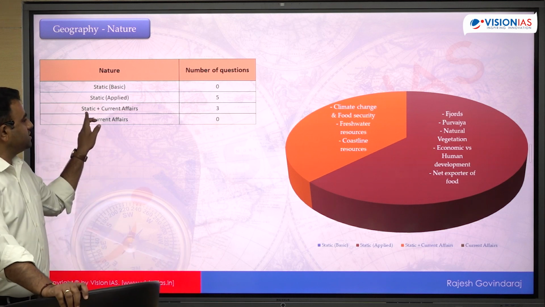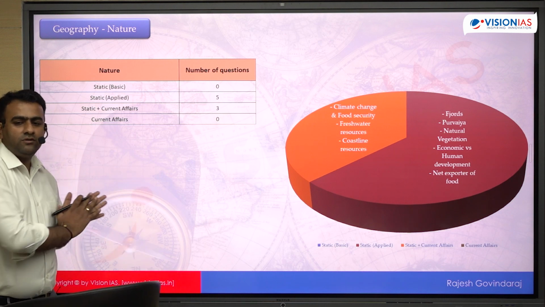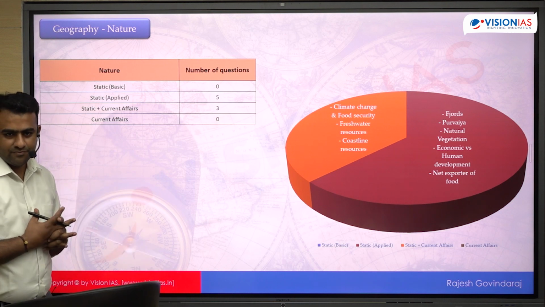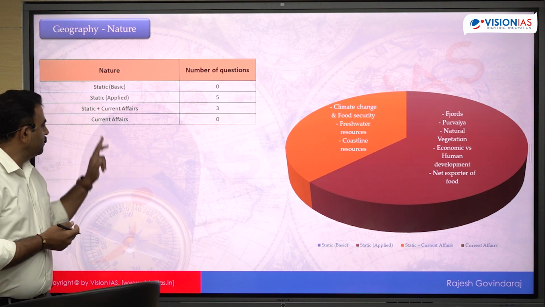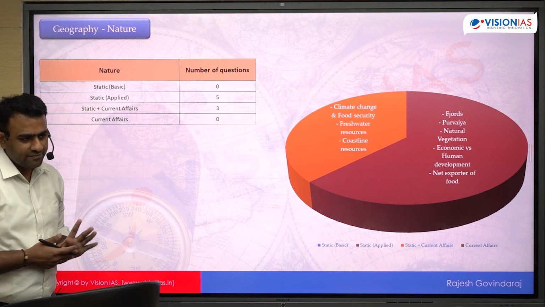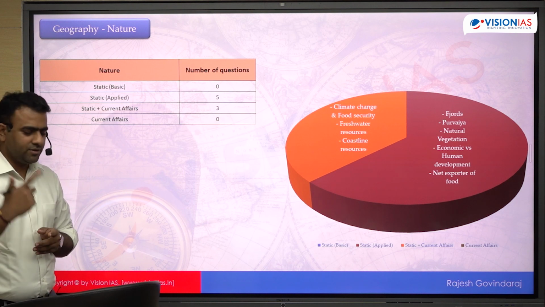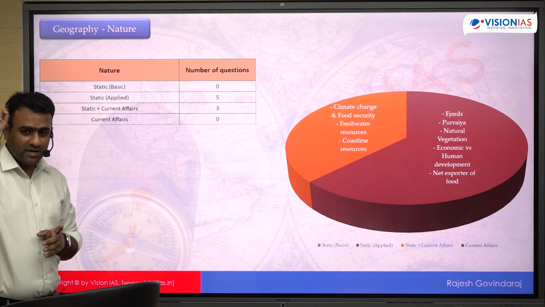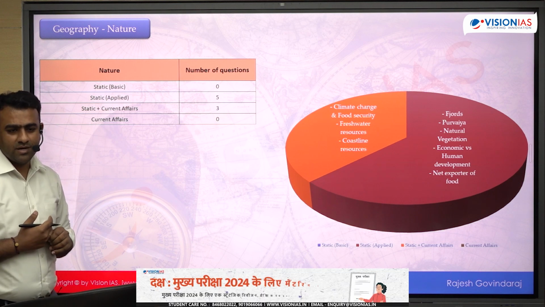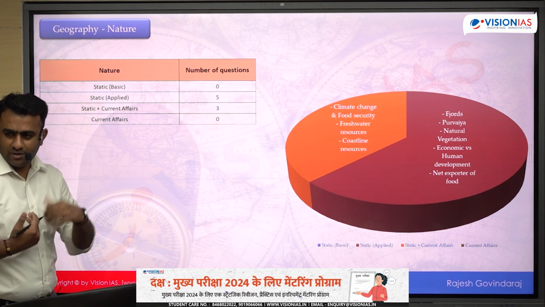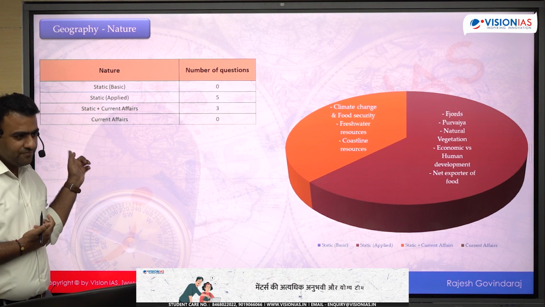The third type of question is a mixture of both static and current affairs: some static part of geography linked with current events. The climate change question that came this time is one example. The fourth type is totally current affairs. For example, last year's question on the color coded warning, and before that IRNSS. The color coded warning on the cyclone warning system by IMD was asked last year. That is the best example of a totally current affairs question.